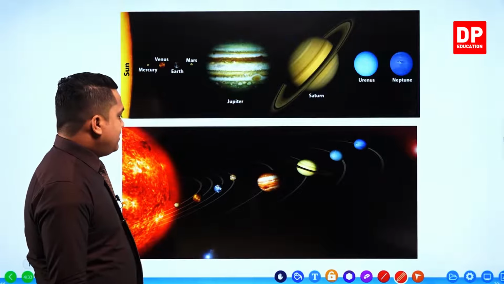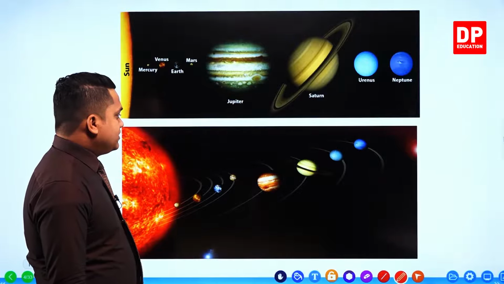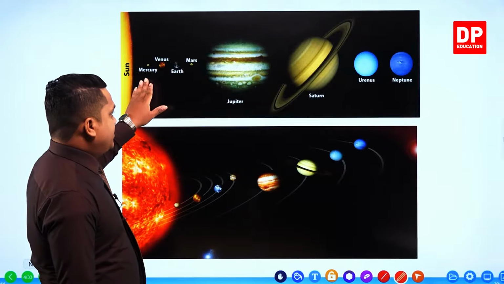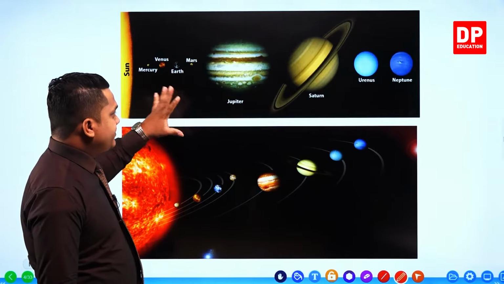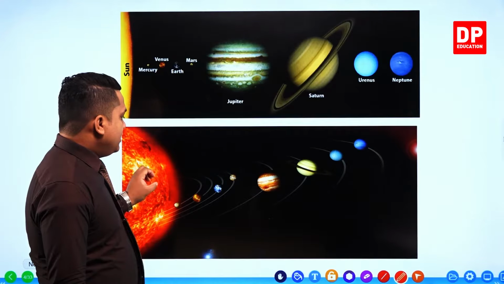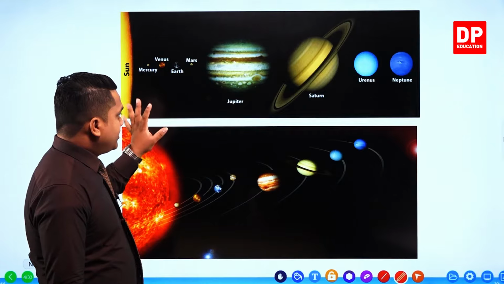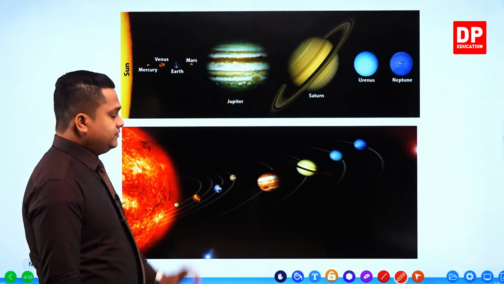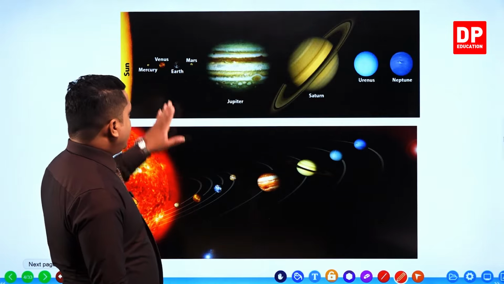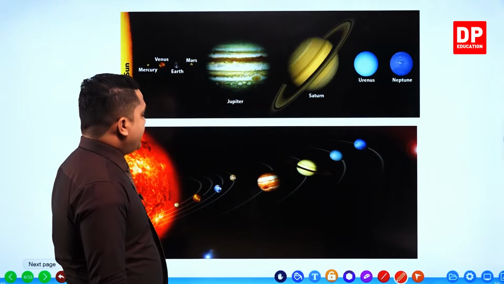If you check this figure, you can see it very clearly: even though it is very close to the Sun, it's very small.